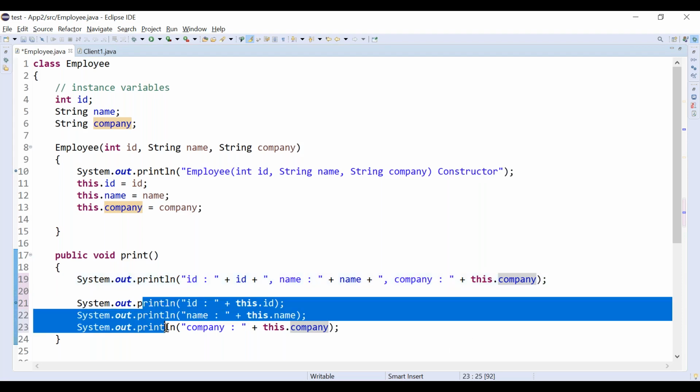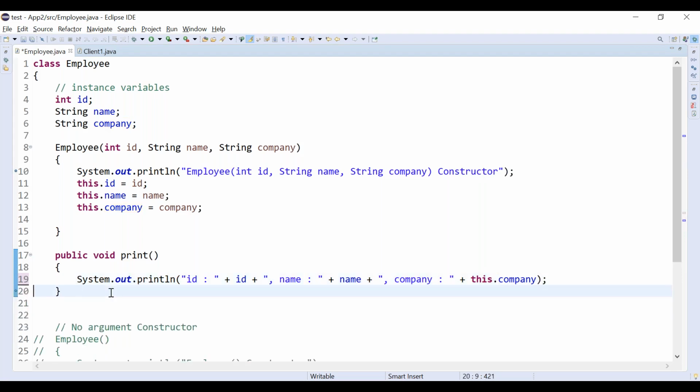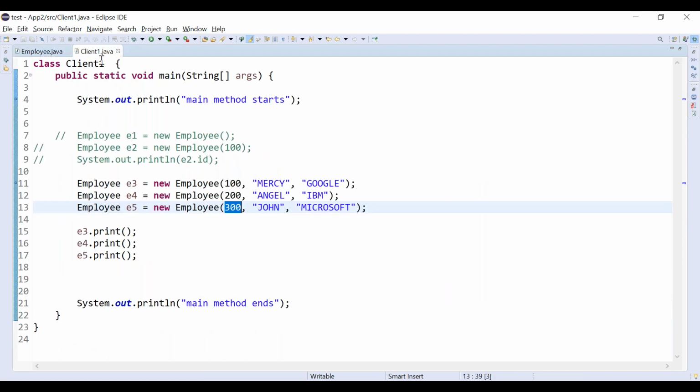Now I remove everything. In a single line only we are printing everything. Let's run this program. I don't want to run it in debug mode. Directly let me run it. You can observe the output.